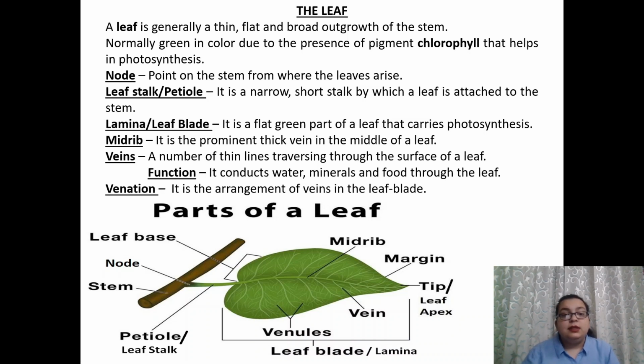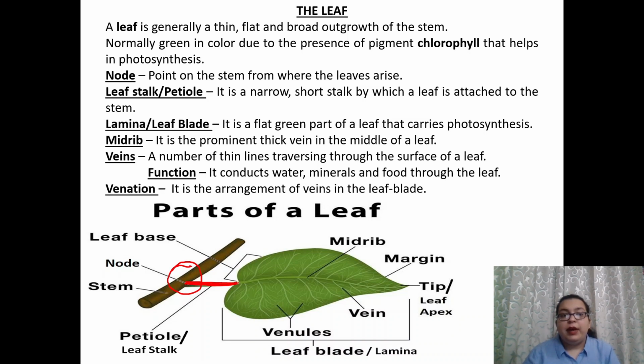So the next thing is node. Node is this point on the stem from where the leaf is arising. Next thing is the leaf stalk or petiole. This narrow, short stalk by which the leaf is attached to the stem is called the petiole or leaf stalk.